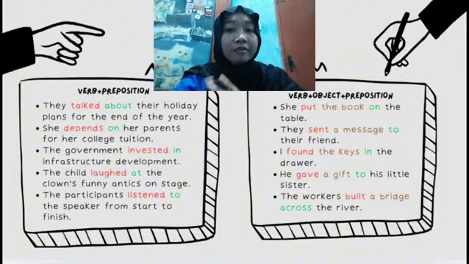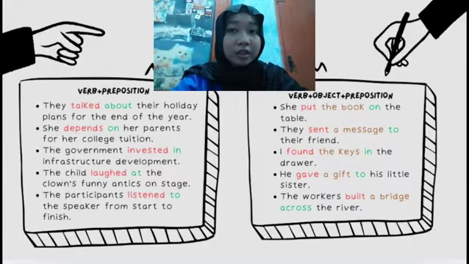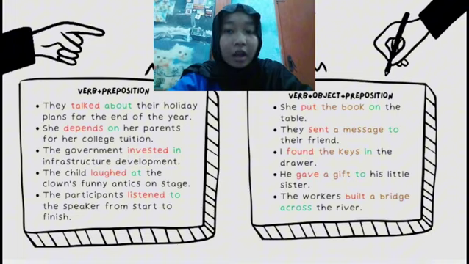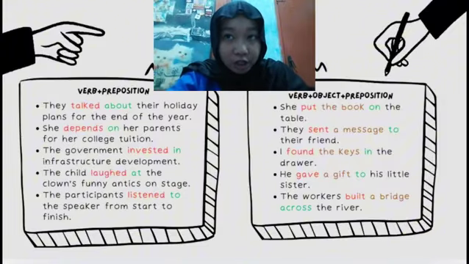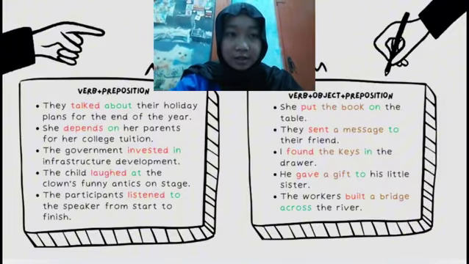Number 3, I found the keys in the drawer. So the verb is found, the object is the keys, and the preposition is in. And number 4, he gave a gift to his little sister. So the verb is gave and the object is a gift and the preposition is to. Number 5, the workers built a bridge across the river. The verb is built and the object is a bridge and the preposition is across.